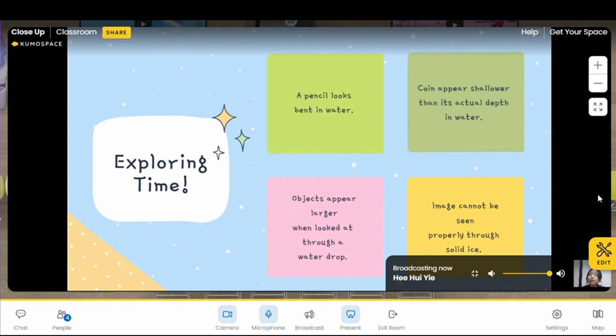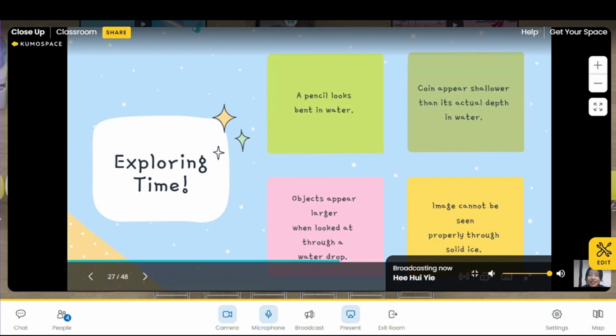So now I'm going to divide all of you into 4 groups. Holo will be group 1, Joanne will be group 2, and Gerard will be group 3. Everyone in the group needs to do this experiment and prove it. After that, you need to take a picture and upload it to the Jamboard link I give in the chat box later. Okay, are you ready? Yes, teacher.